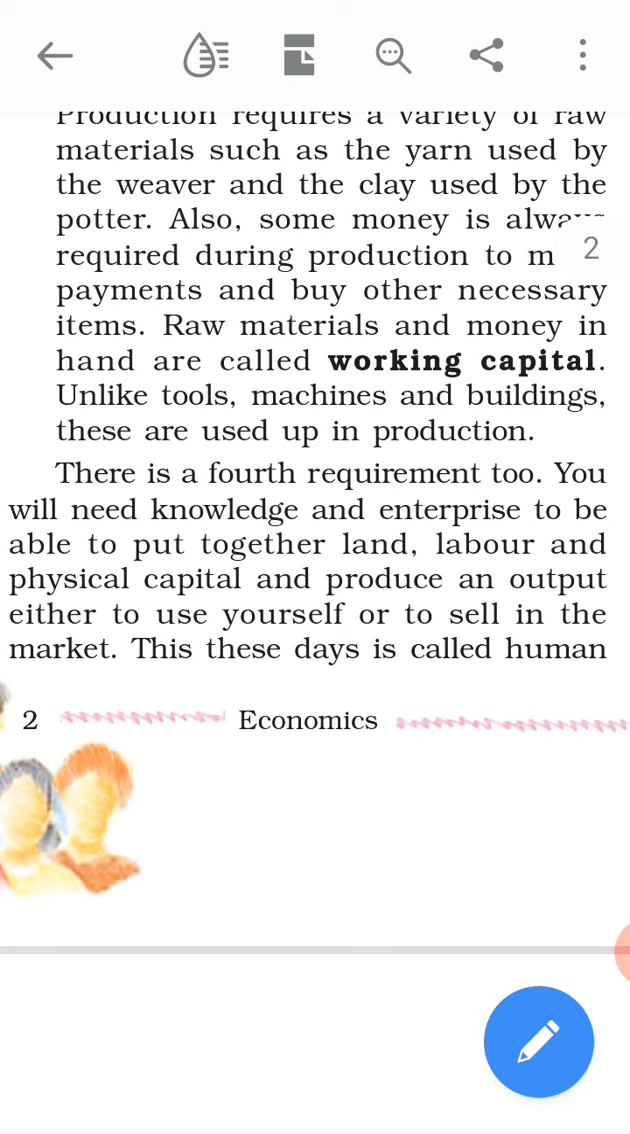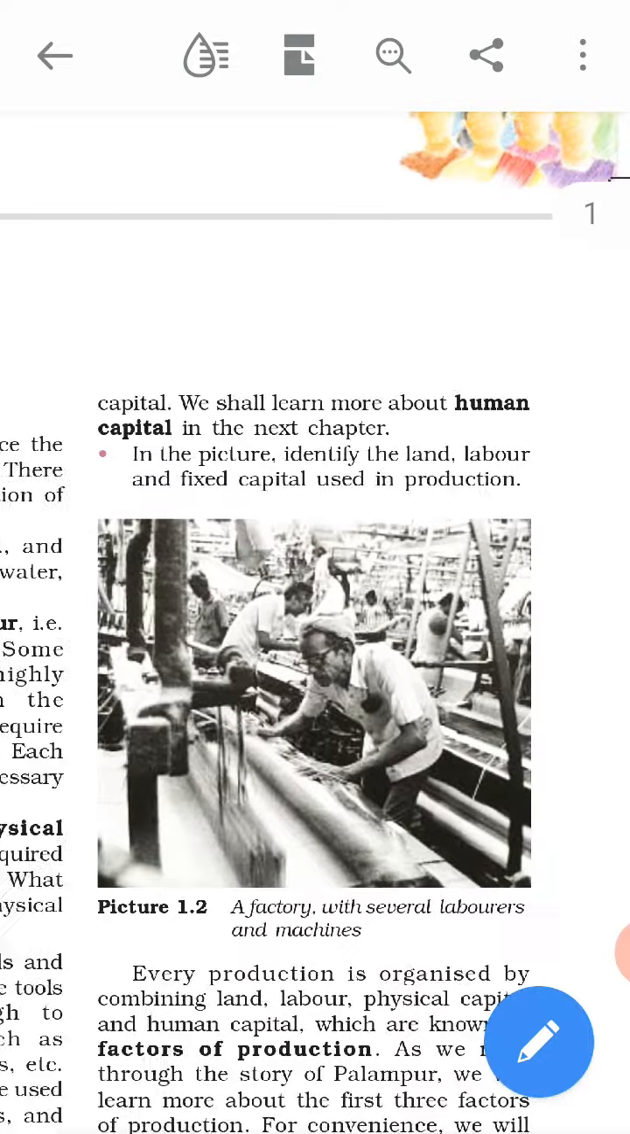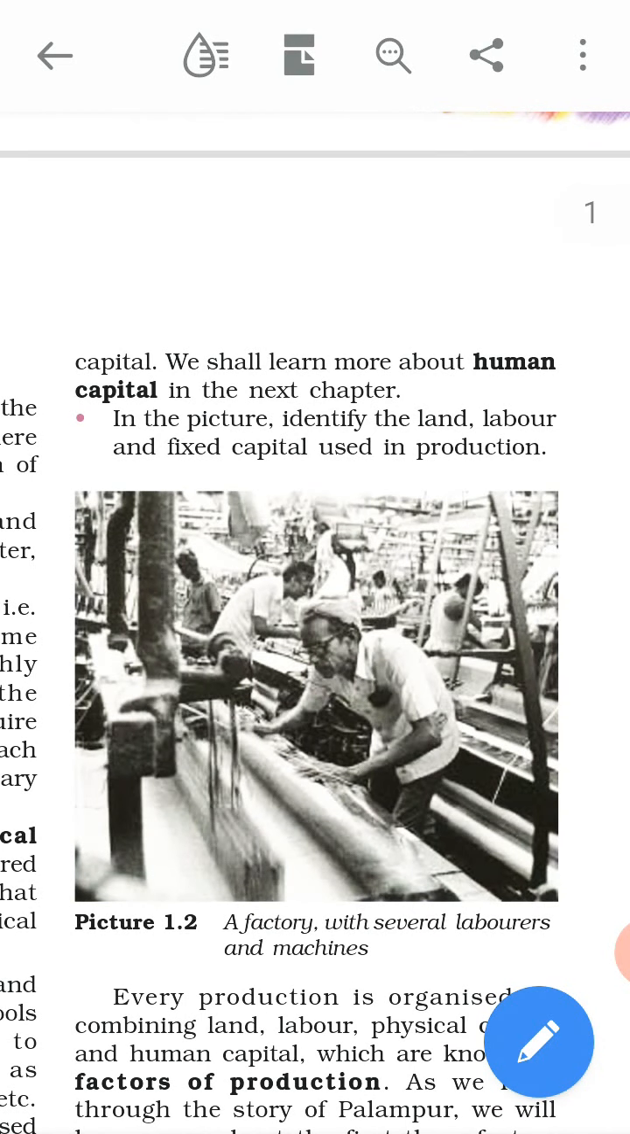Now see this paragraph. These days it is called human capital. So the fourth requirement is human capital, that is most important. We shall learn more about human capital in the next chapter. So we will read about human capital in the next chapter.